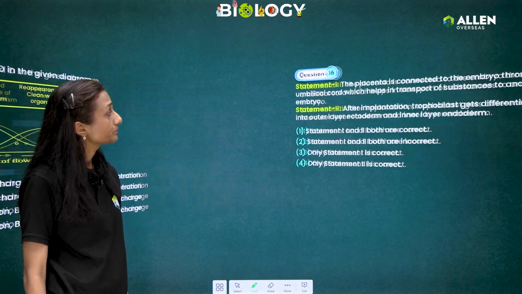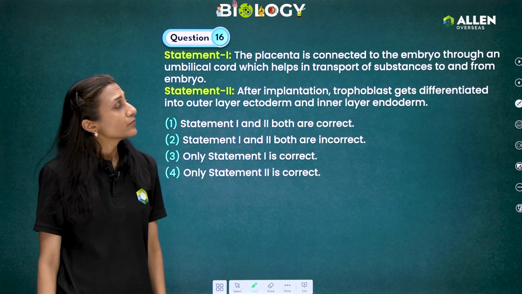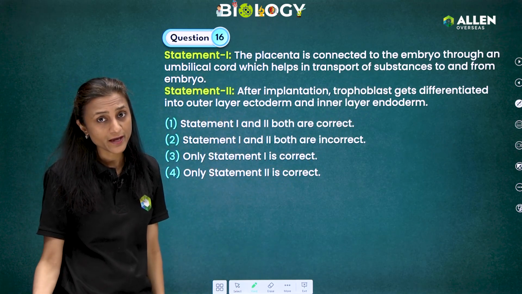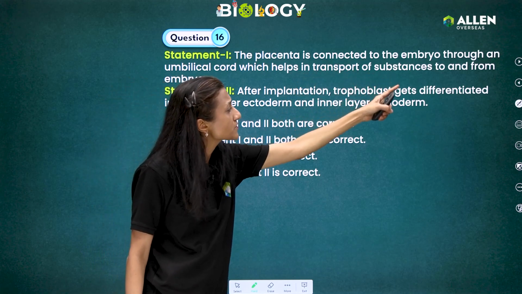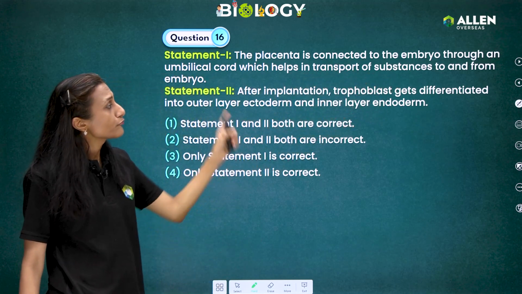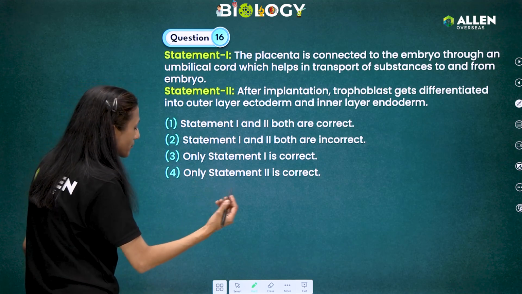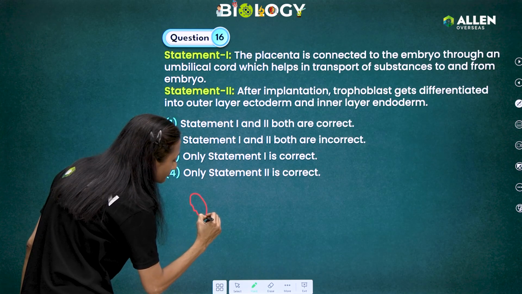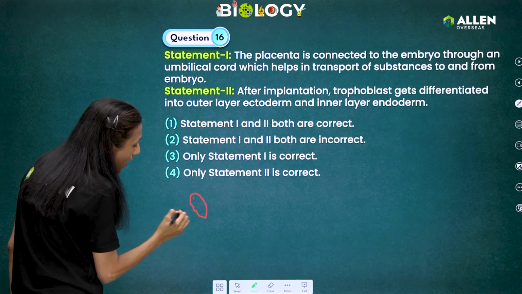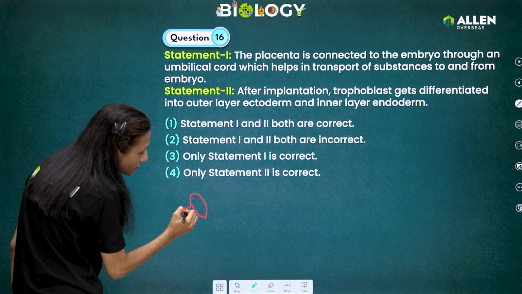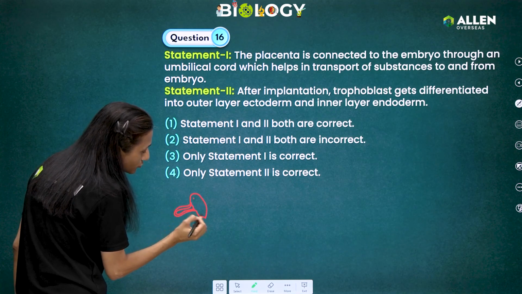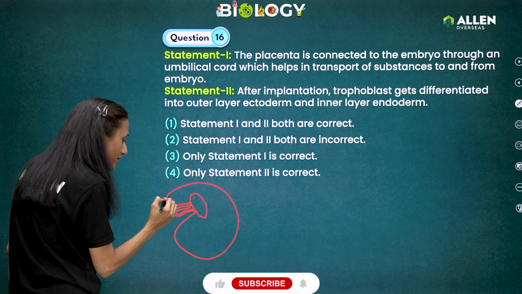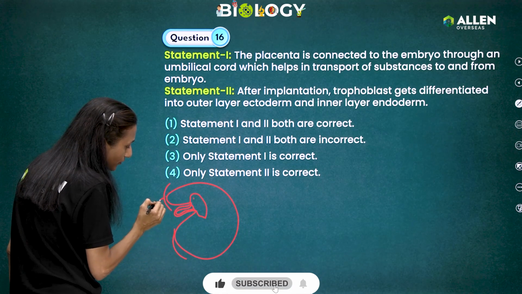So next question. Statement 1. The placenta is connected to the embryo through an umbilical cord, which helps in transport of substances to and fro from embryo. Yes, correct. To and from embryo, that's correct. Let's suppose this is the embryo, the growing embryo, and we know that it is connected through the umbilical cord. Okay, this is the amniotic cavity, suppose, in which it is developing, and then suppose this is the placenta.